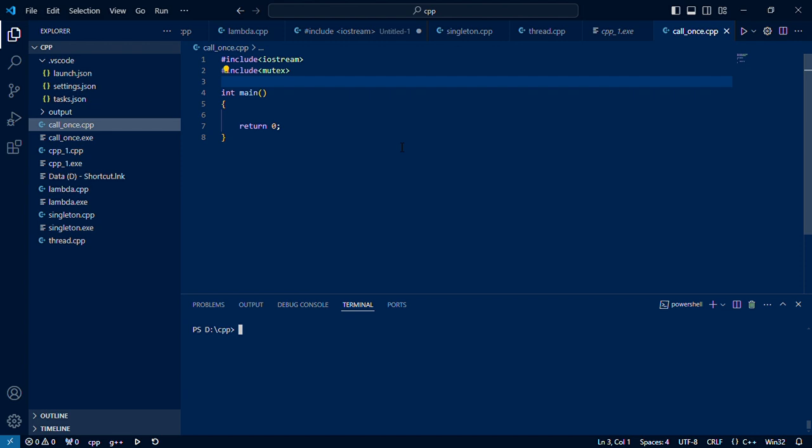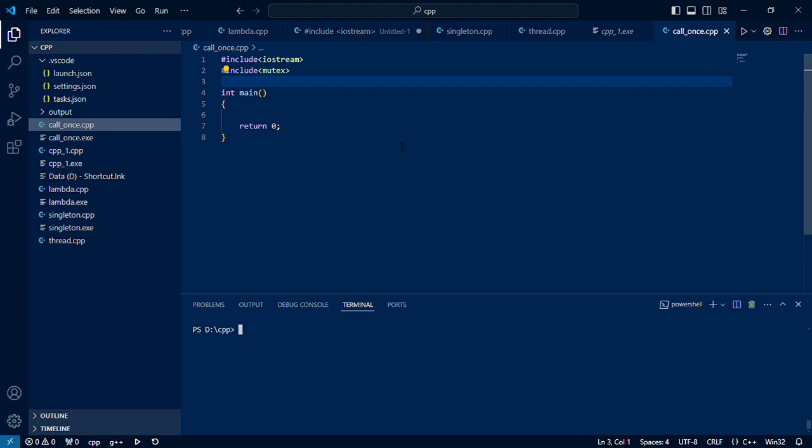It will check a particular flag, once_flag. Once it is executed, the flag value will be changed. After that, it will not be executed. So this will make sure that the code is lightweight as well as usable for initialization. So let's get into the coding part.